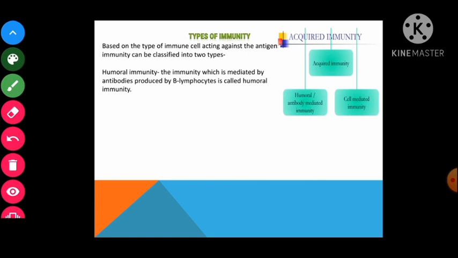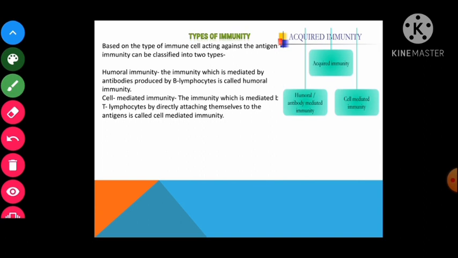Humoral immunity. The immunity which is mediated by antibodies produced by B lymphocytes is called humoral immunity. Cell mediated immunity is the immunity mediated by T lymphocytes by directly attaching themselves to the antigen, right?